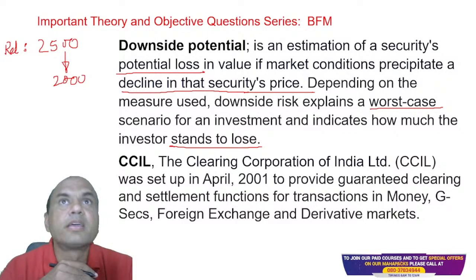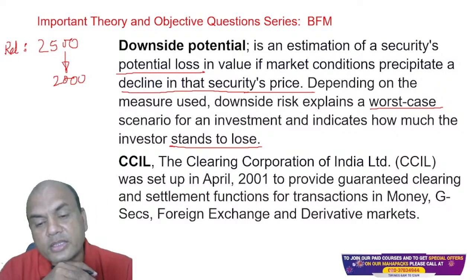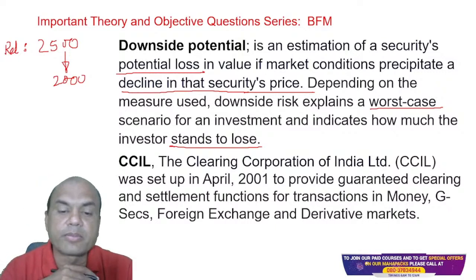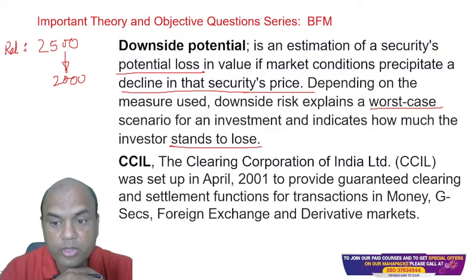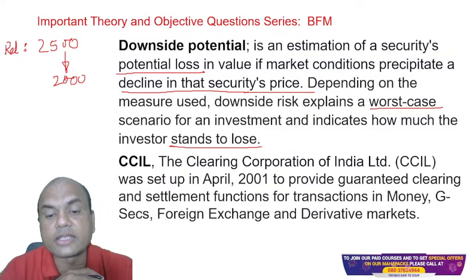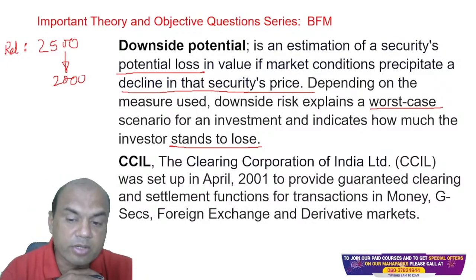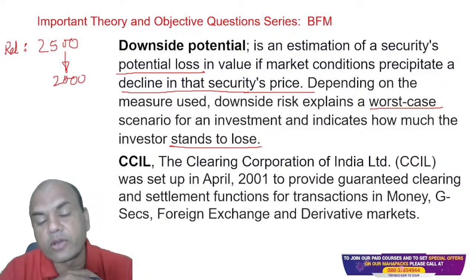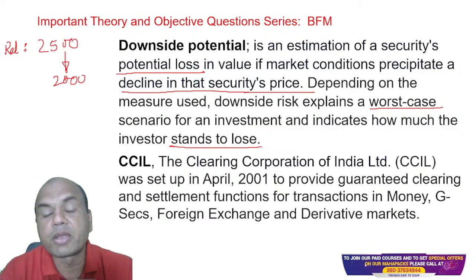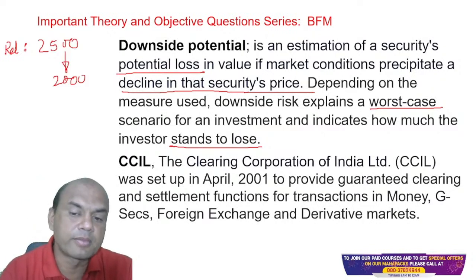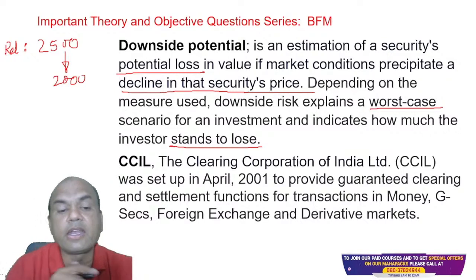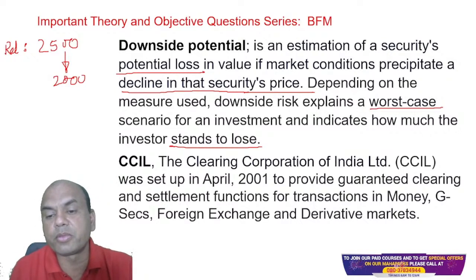Next is CCIL. The Clearing Corporation of India was set up in April 2001 to provide guaranteed clearing and settlement functions for the transactions in money, government securities, foreign exchange and derivative market. Remember, here it's not talking of stock market. So provide guaranteed clearing. Guaranteed means what? What do you mean by this guaranteed?